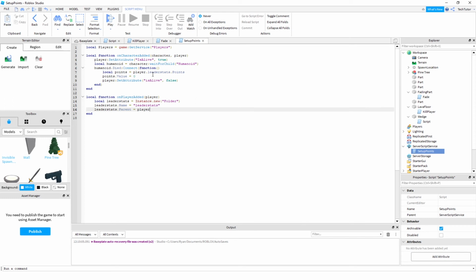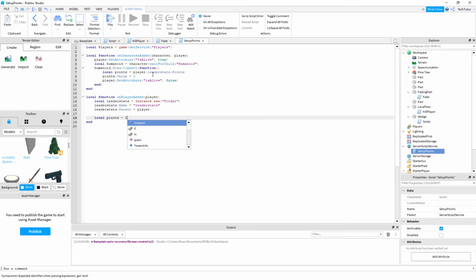So again, each player will have their own leader stats folder. Now you are also wanting to set the points that you can add for this player. So we're creating an integer value that will be in this folder because we want to store a number, that number being the points.